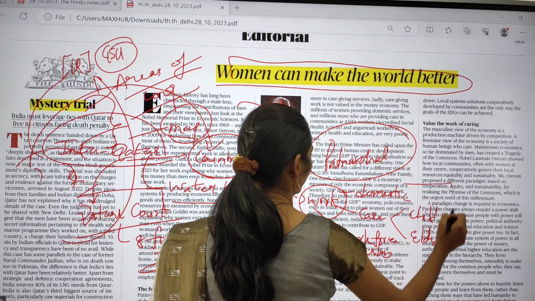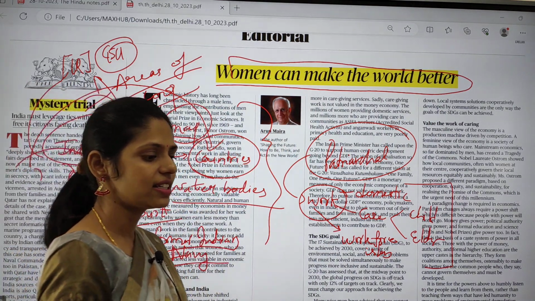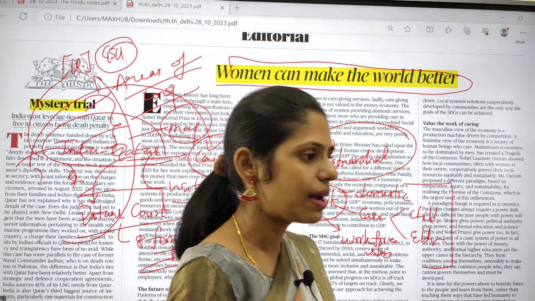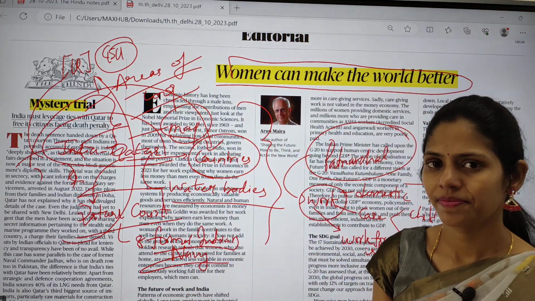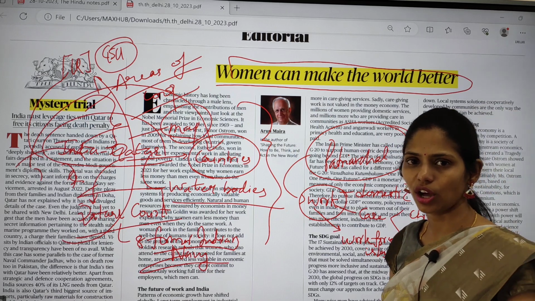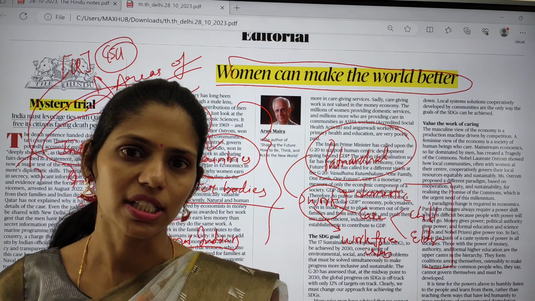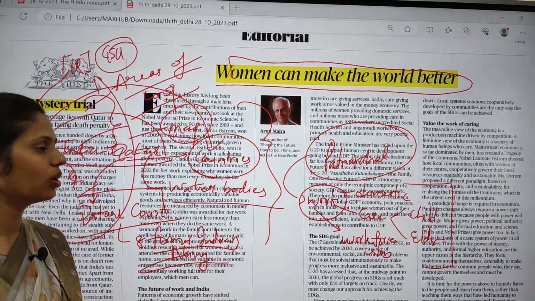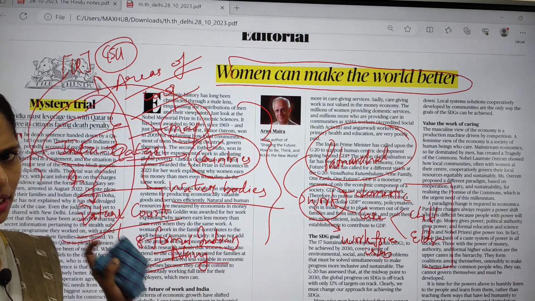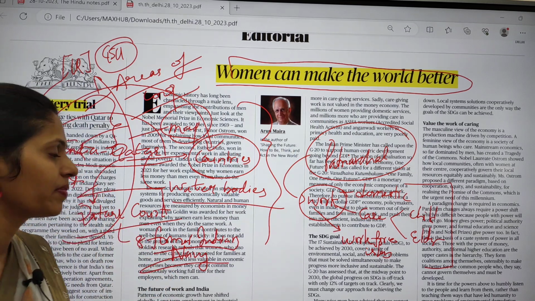Okay, so these are some important challenges. Please let me know what are the challenges faced by women. For example, they are facing security issues, they are also facing this patriarchal mindset, societal norms, and whatever contribution they are making is not accounted in our GDP. So all these things are some of the challenges. So please let me know in the comment box what challenges are faced by women in society.